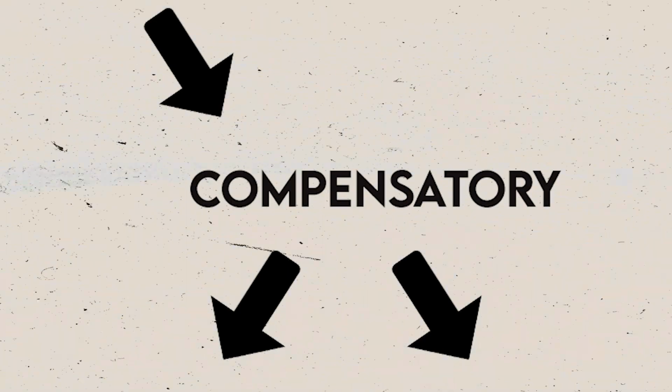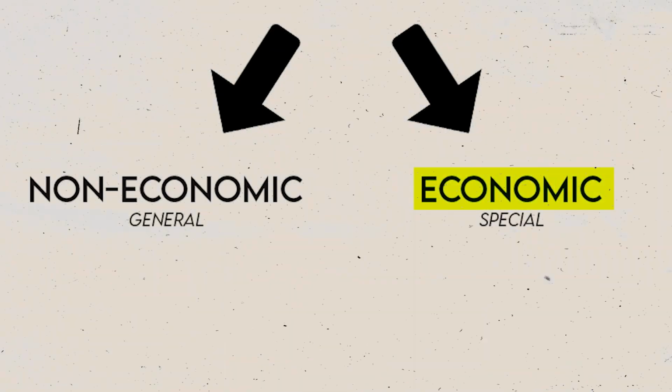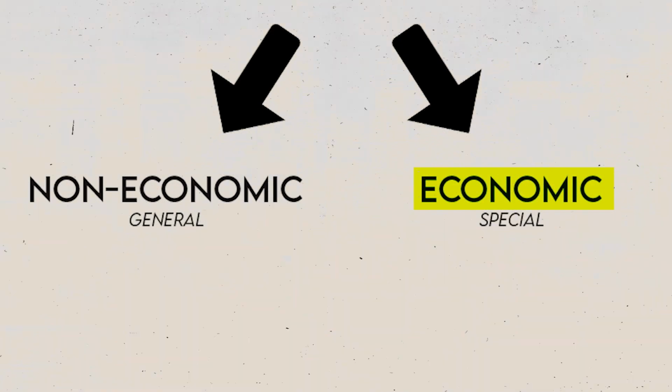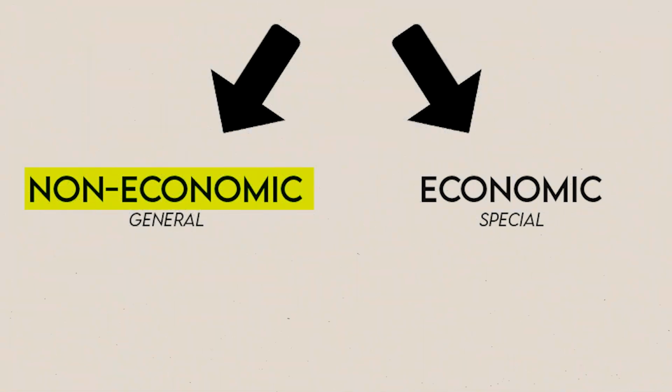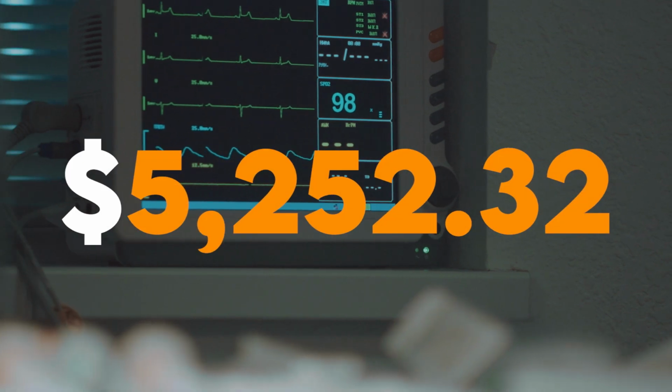Let's talk about compensatory damages. Now, as we talked about earlier, compensatory is a category of damages, and it is to compensate somebody for something they've lost. Now, there are two broad categories of compensatory damages: economic damages, we also call those special damages, and non-economic damages, which are general damages. Economic damages are those things that you can ask for a receipt for. Let's say you go to the doctor, you go to the emergency room, the emergency room charges you $5,252.32. We can ask, did it really cost that much? You say, yes, it did.